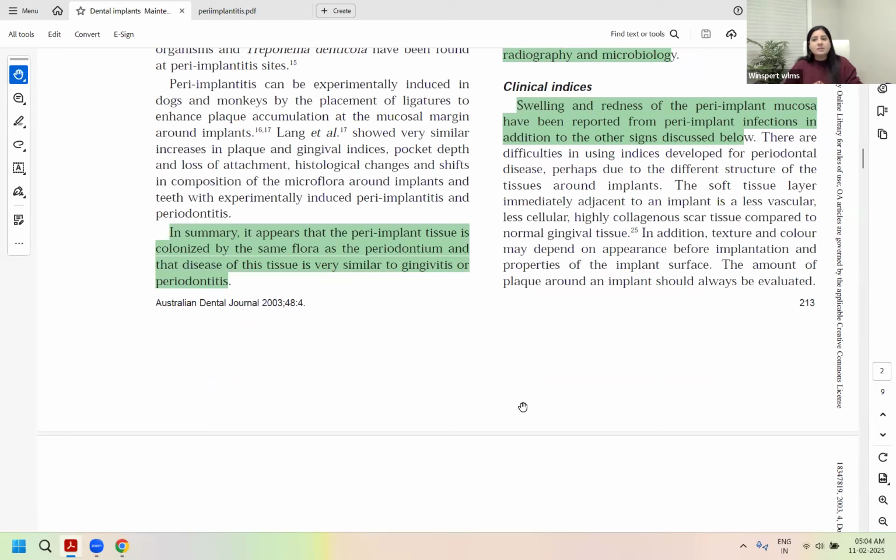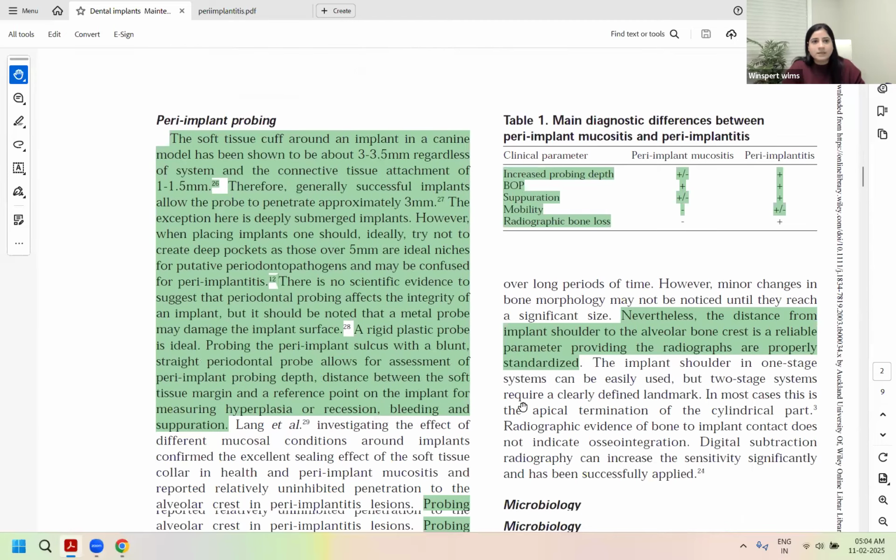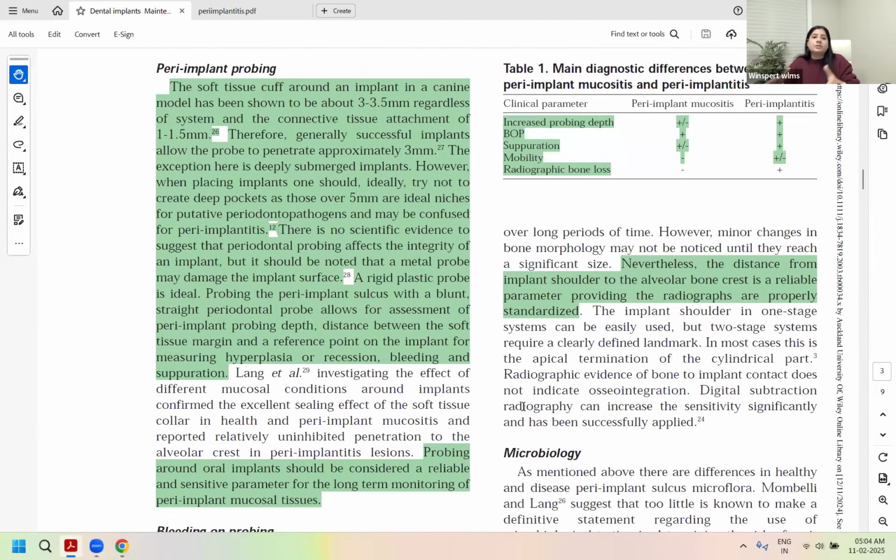So swelling and redness of your peri-implant mucosa is seen also in peri-mucositis. Now let's talk about the information gathering cluster. Questions will start. These are the findings. What kind of investigations will help you identify and diagnose the disease? The first one to do is the peri-implant probing.